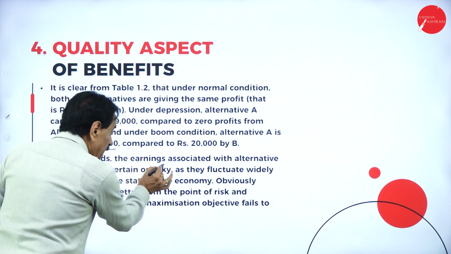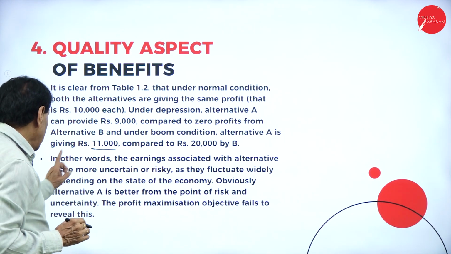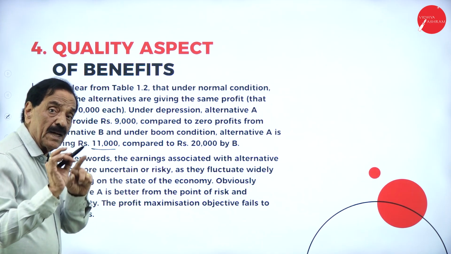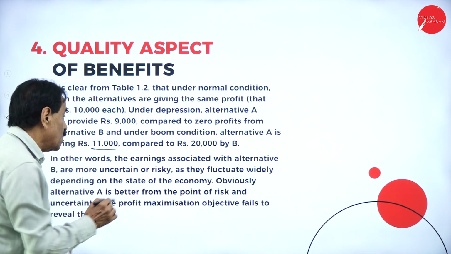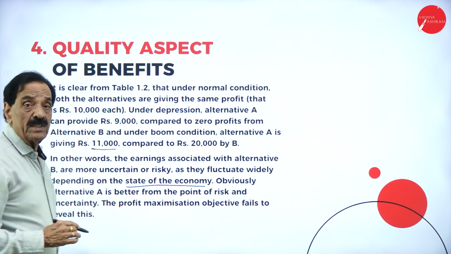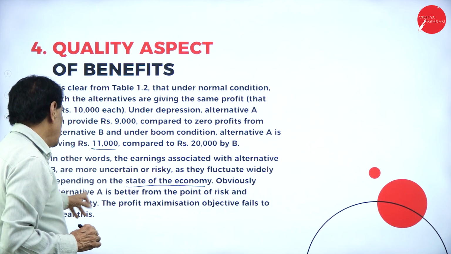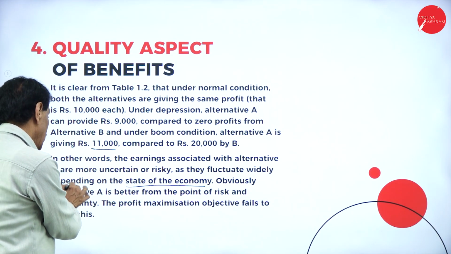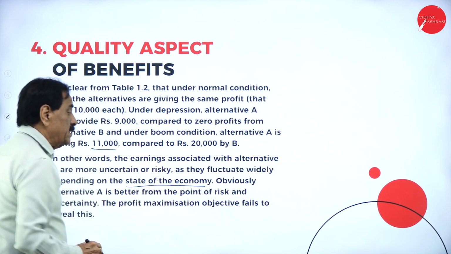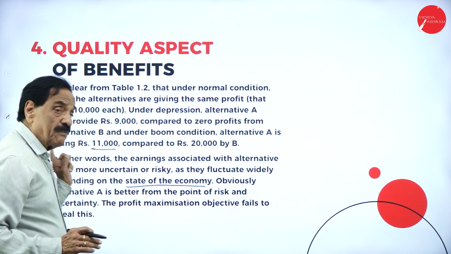In other words, the earnings associated with alternative B are more uncertain or risky as they fluctuate widely depending on the state of economy. This is important. Obviously, alternative A is better from the point of view of risk and uncertainty. The profit maximization objective fails to reveal this.